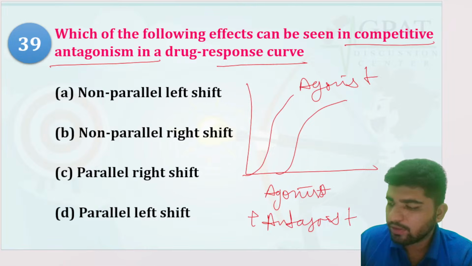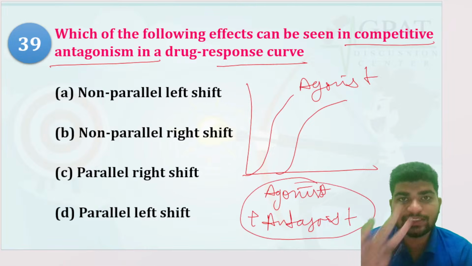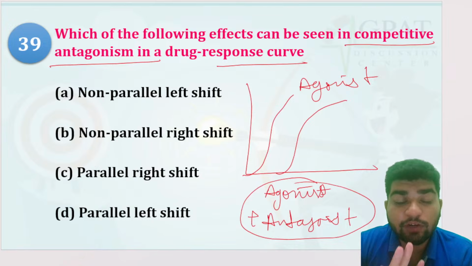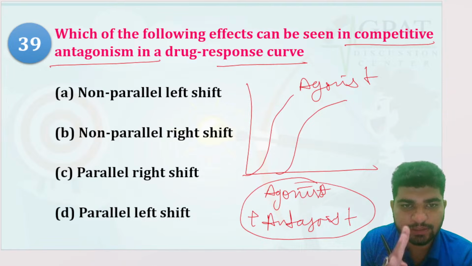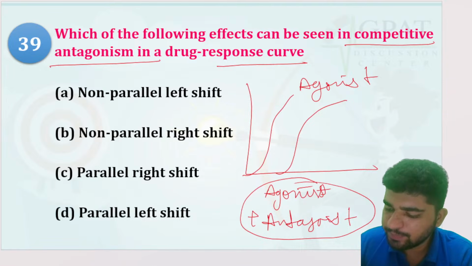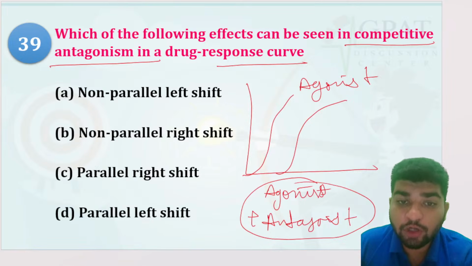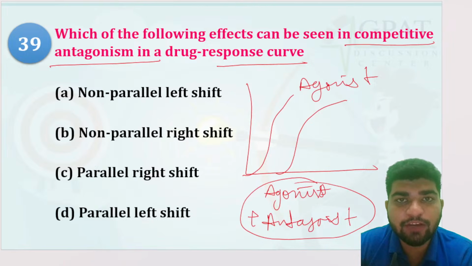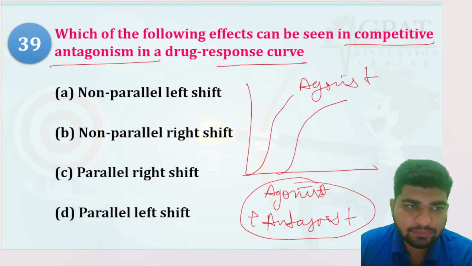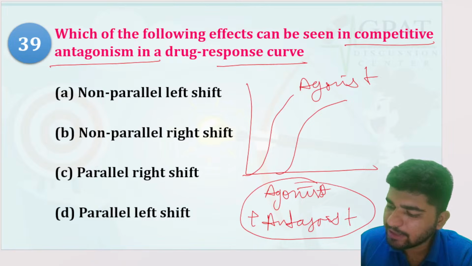Okay. Now, this is a competitive inhibition for the same site, which is what was happening in competitive antagonism, that is, it is happening on the same site. Now, this will shift towards the right, a parallel right shift. It is not non-competitive. It is competitive. If the question had asked about non-competitive, then it would be a non-parallel shift. It is a parallel right shift.